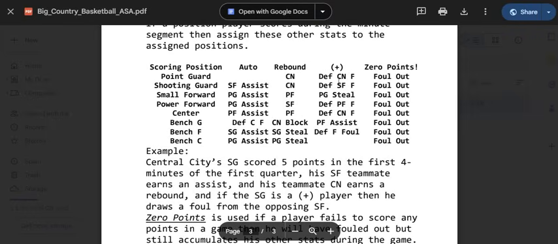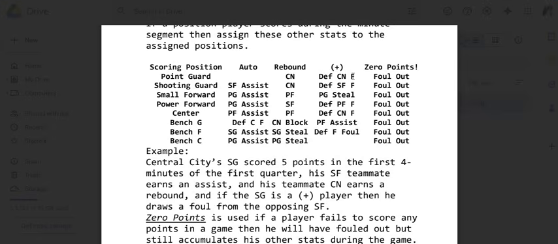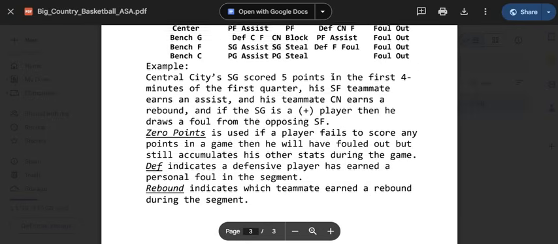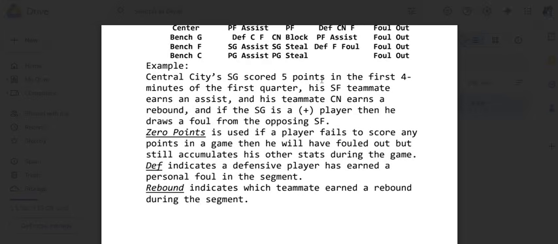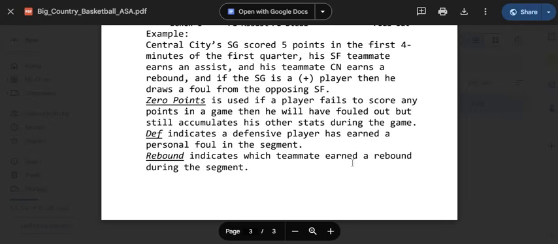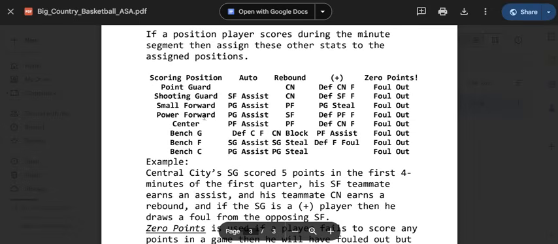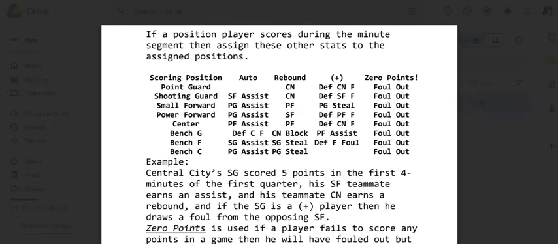So if it says def center F, that just means the defensive center drew a foul, right? So you would just track the other team's center, give them a foul tick, right, if you want to. Or it's just for narrative, okay, that explains why my plus point guard scored that extra bucket, because he got to the line, right? All right, rebound indicates which teammate earned a rebound during the segment. So again, if my power forward scores, my point guard would get an assist, and my small forward had got a rebound during that. So it could have been an offensive rebound, back out to the point guard, and then the point guard set up the power forward. Or it could be a defensive rebound, and they bring it down the court. Small forward distributes, the point guard then finds the power forward, and the power forward puts it away.